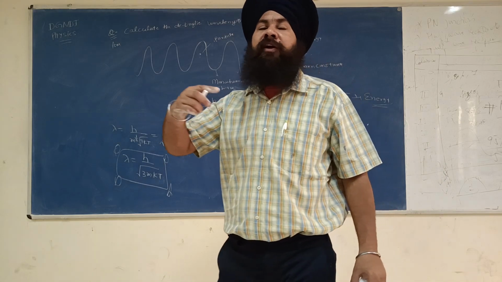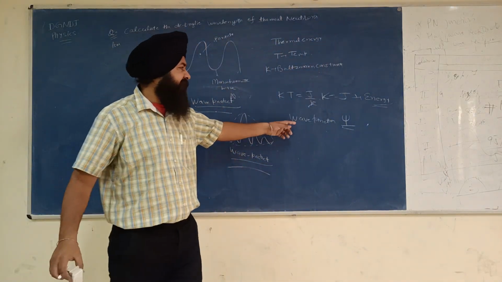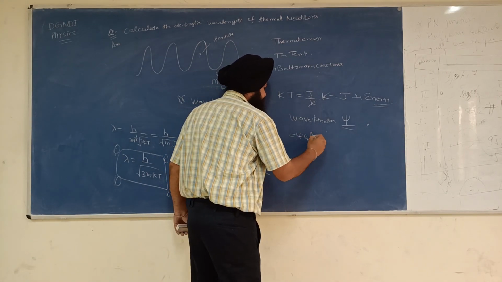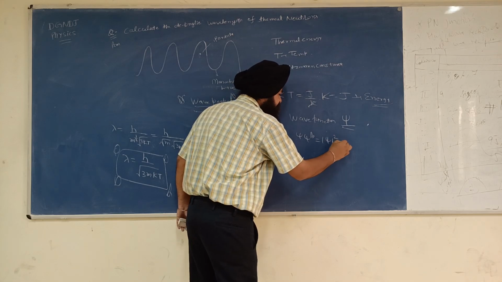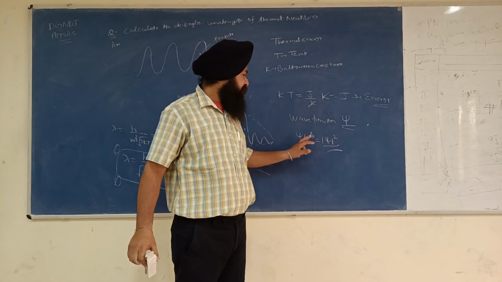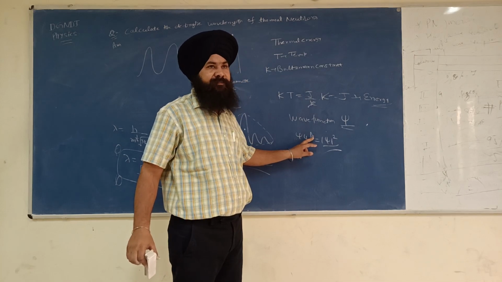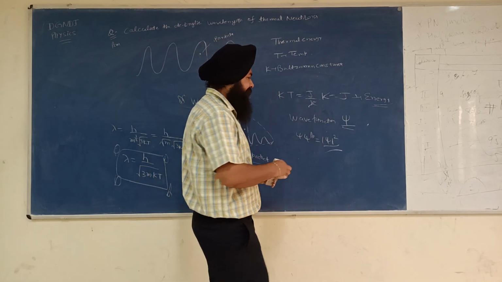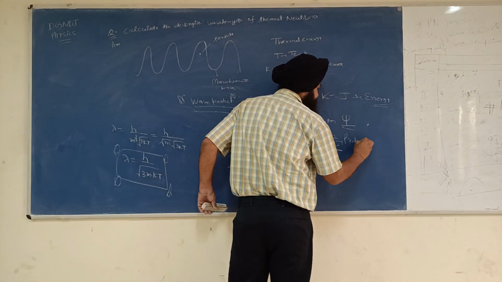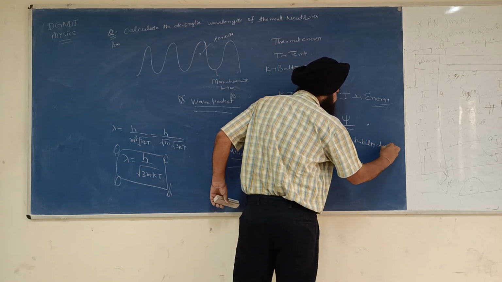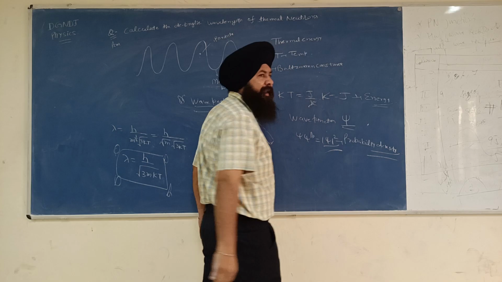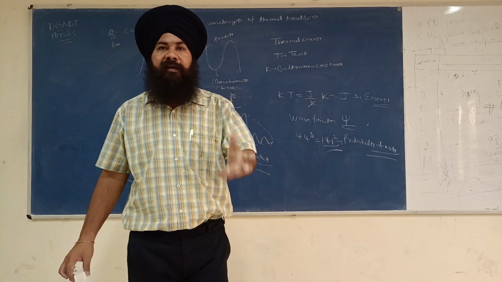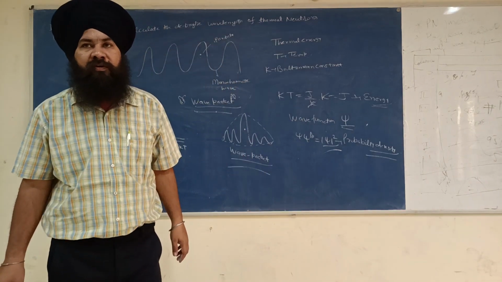Tomorrow we will define this wave function and the probability density. Psi into psi star, where star means psi complex conjugate, the product of psi and psi complex conjugate is called psi square, and that is called the probability density. Probability density means the probability to find the particle in a given space or in a given volume.